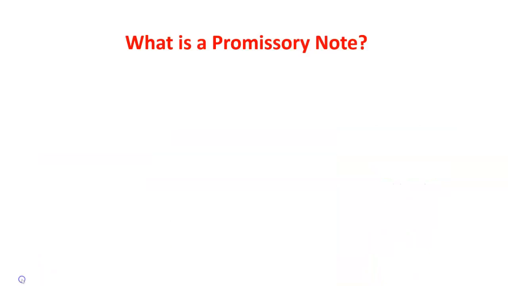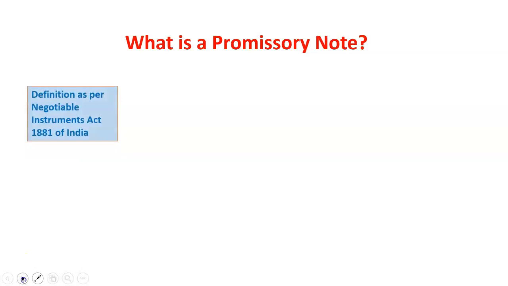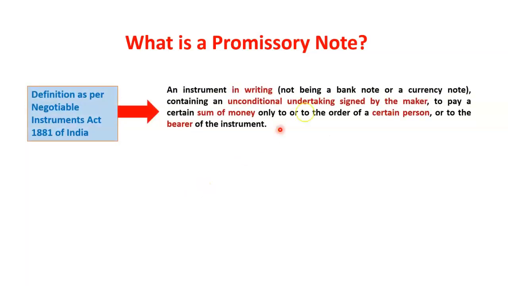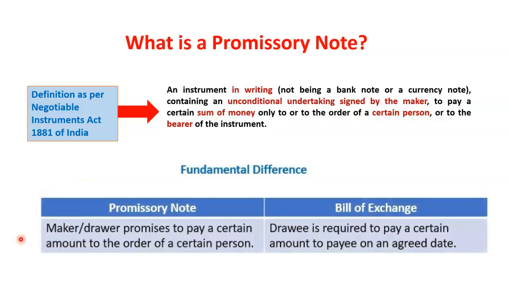Negotiable Instruments Act 1881 of India defines a promissory note as an instrument in writing, not being a banknote or a currency note, containing an unconditional undertaking signed by the maker to pay a certain sum of money only to or to the order of a certain person or to the bearer of the instrument. See, there's a fundamental difference here.